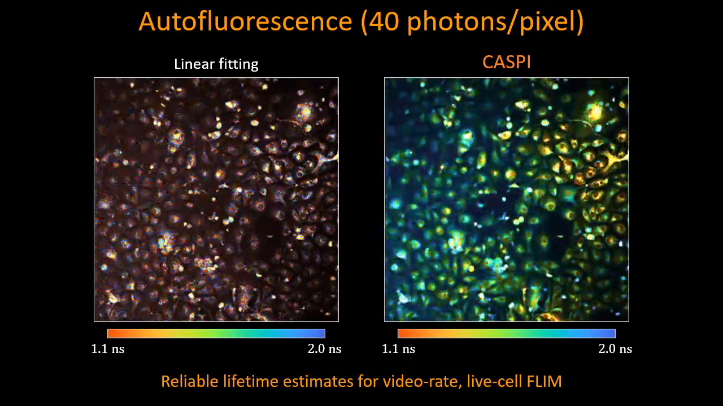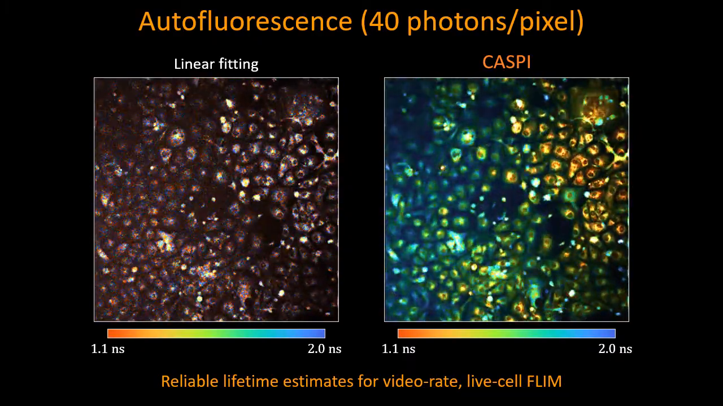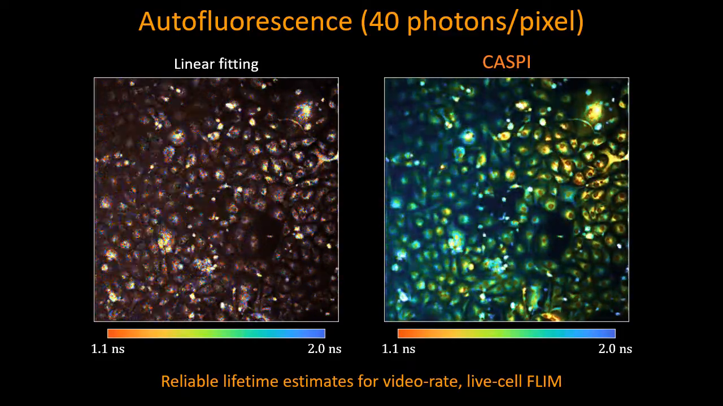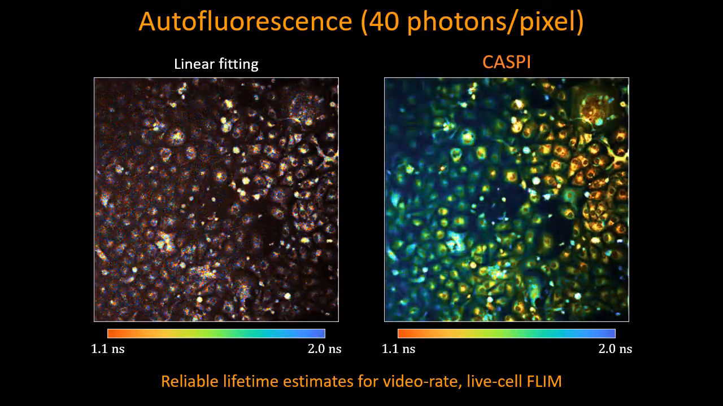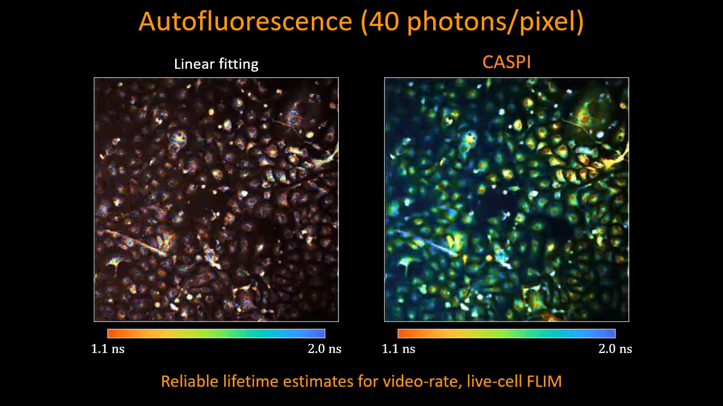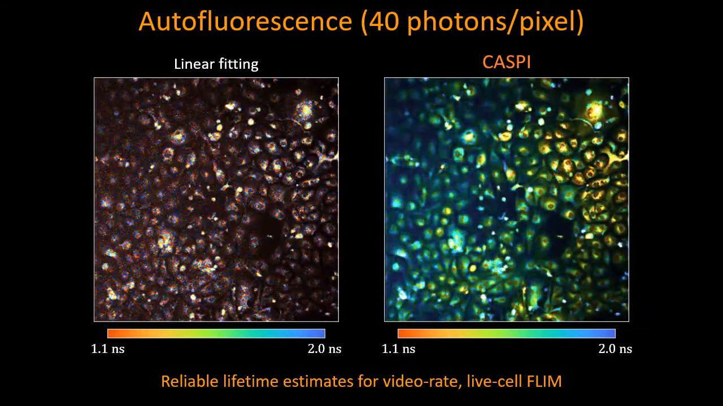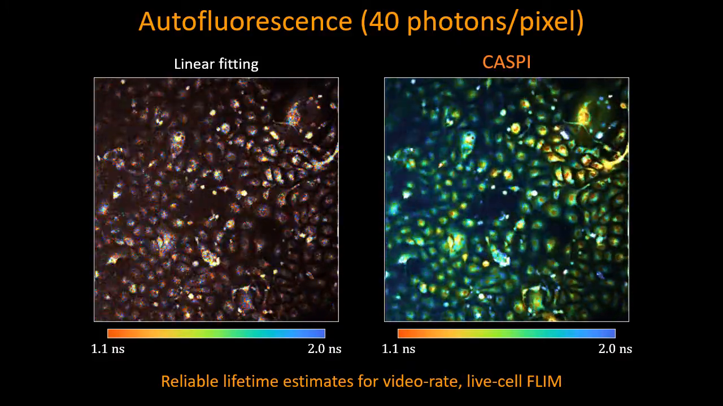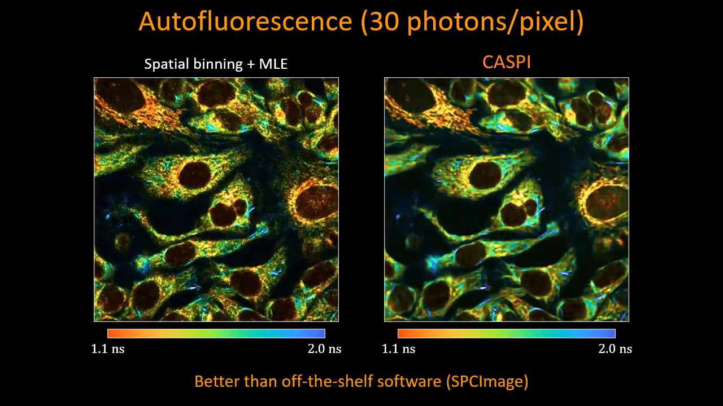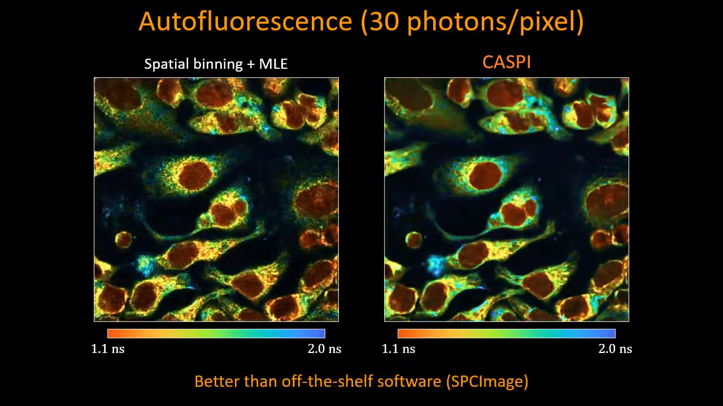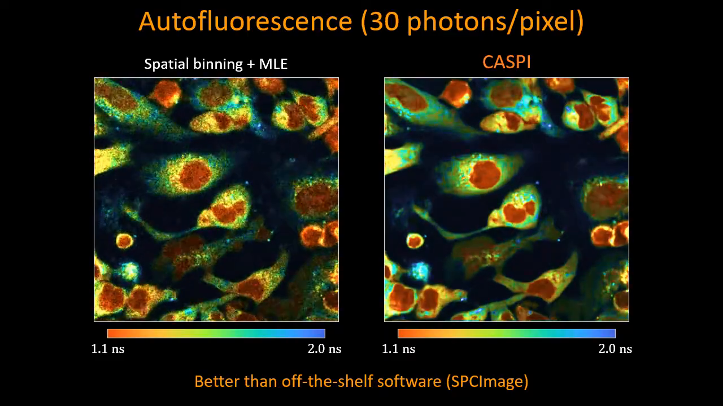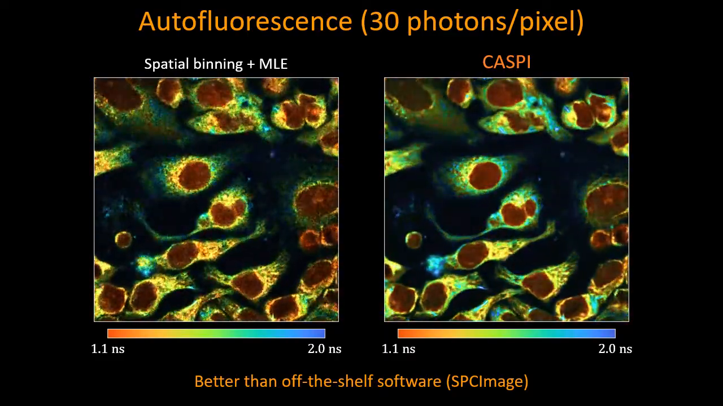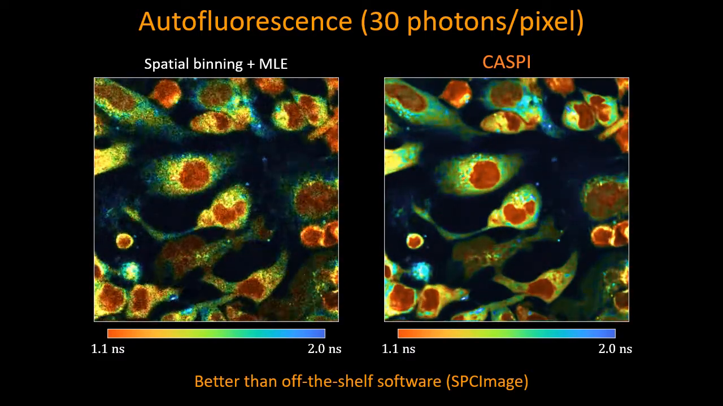Autofluorescence is a useful non-invasive diagnostic indicator, but it requires using extremely low laser power to avoid damaging the cells being imaged. Even in this low signal photon scenario, CASPI enables reliable lifetime estimates for video rate live cell FLIM imaging. Here's another time-lapse sequence of autofluorescence FLIM. CASPI again provides higher quality lifetime images than a widely used commercial software package.